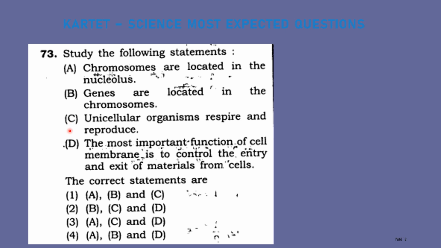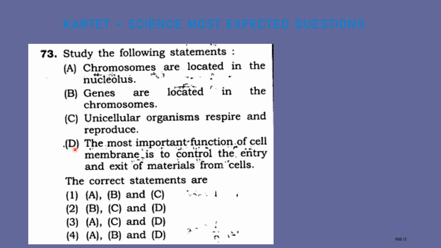Correct statement. Option C, unicellular organisms respire and reproduce. Yes, the best examples are amoeba and blue-green algae, because unicellular means single. Even if it has a single cell, it will respire and also reproduce.